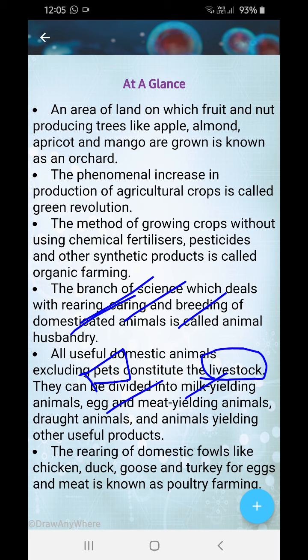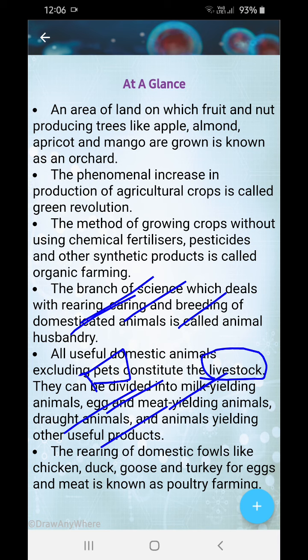Livestock includes milk yielding, egg yielding, meat yielding, and draught animals, and animals yielding other useful products. Milk is yielded by cows and buffaloes, eggs are yielded by hens, meat is yielded by goats, then draught animals, and animals yielding other useful products.